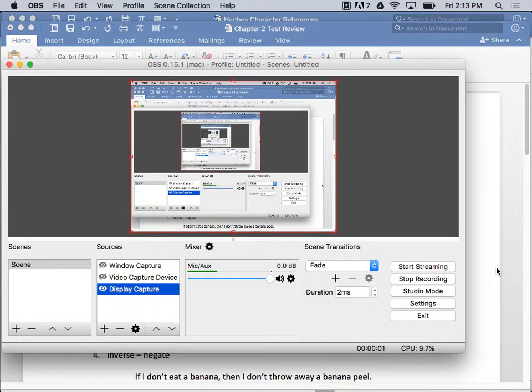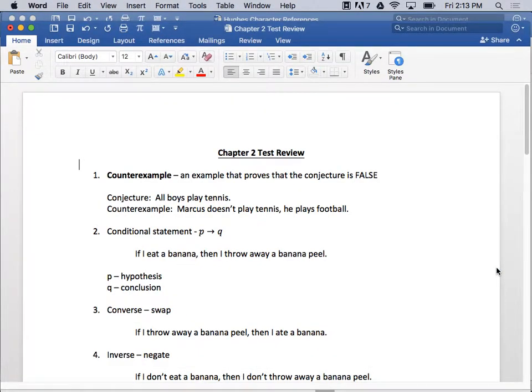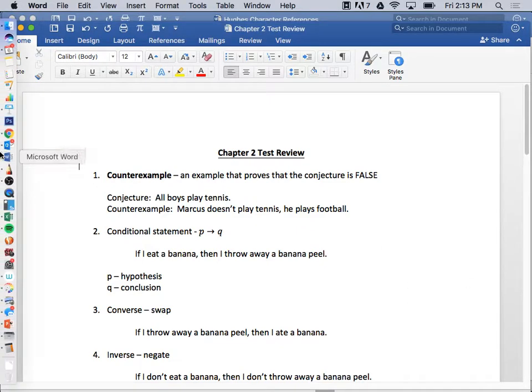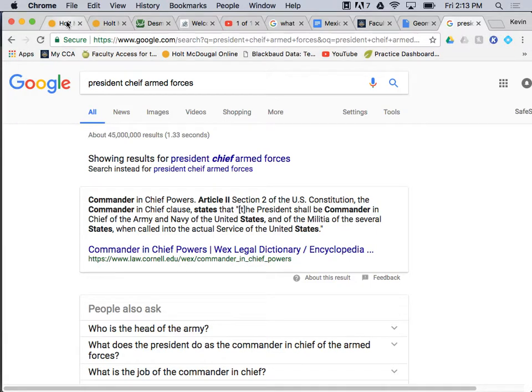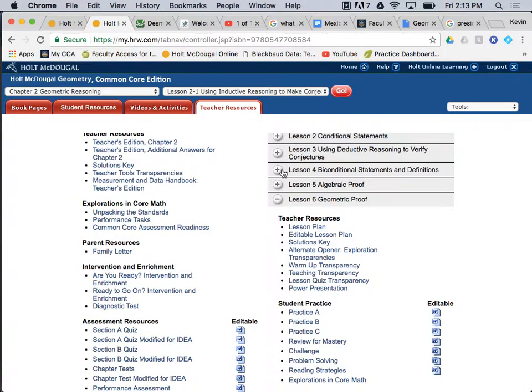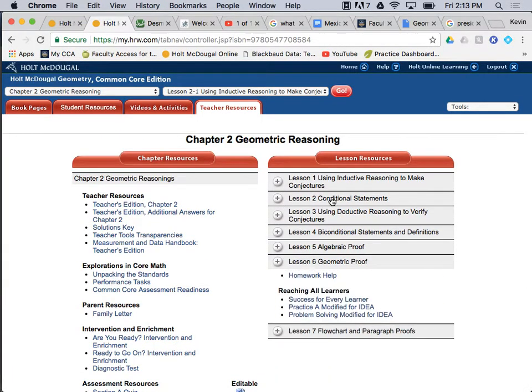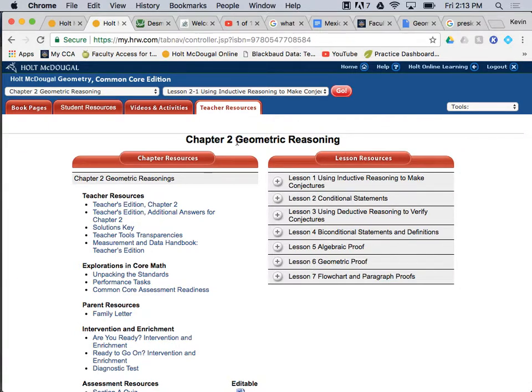All right. Chapter 2 test review. Here's the deal, guys. Lessons 2.1 through 2.6, okay? Just to do a brief recap of what those are. Chapter 2 is all on reasoning, right? So lesson 1 was inductive reasoning.